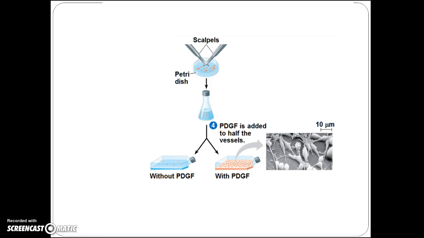Now, let's talk about platelet-derived growth factor, or PDGF, which is one of the numerous growth factors, or proteins that regulate cell growth and division. PDGF is required for the division of fibroblasts, which are essential in wound healing. When injury occurs, platelets release PDGF. Fibroblasts are connective tissue cells which possess PDGF receptors on their plasma membranes. The binding of PDGF activates a signal transduction pathway that leads to the proliferation of fibroblasts and the healing of a wound.